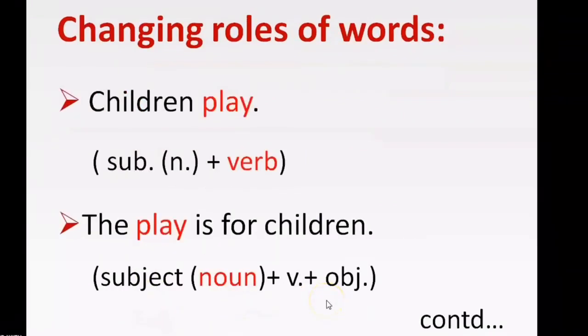So let's see how words change their roles according to their place in the sentence. Children play. Children is subject here and play is a verb. So play is an action word and a verb here. Children play. But if we place the word play in the beginning of the sentence as subject, the play is for children. This is subject, so this is a noun.